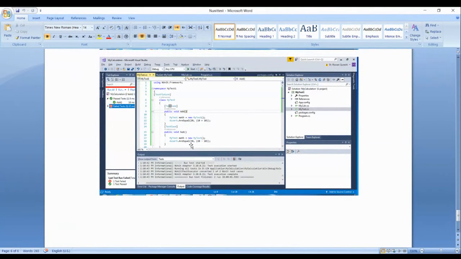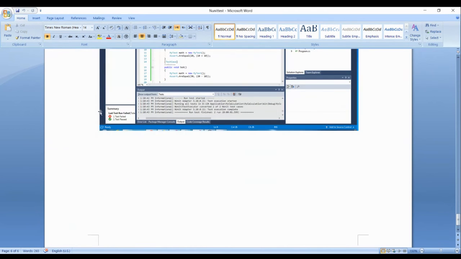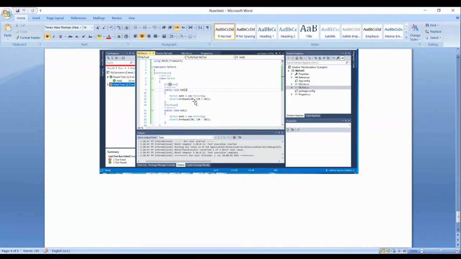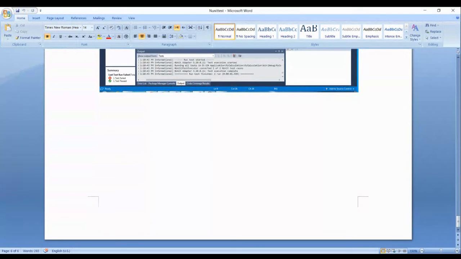Now instead of 20, I put 30. 20 minus 10, the expected output is 30. So it will show me test pass, one test fail, because for add it passed, for subtraction it failed. That is for NUnit.